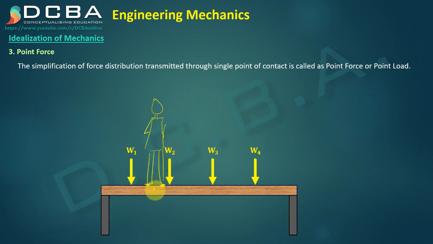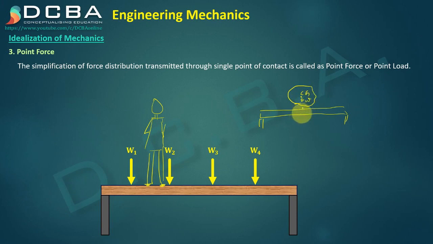So with this area of contact, we can idealize the weight of this person to be acting as a point load on this bench. For example, we have this structure here, okay, and there is something kept over it. The entire mass of this body is concentrated at this point, which we call CG, and CG is acting like this.